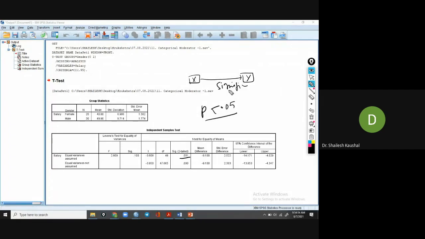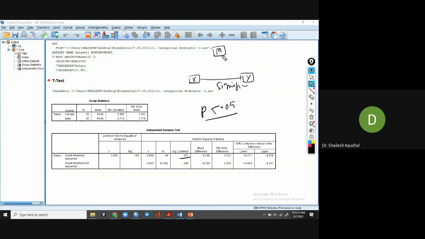Now the question is, when we include this moderator variable, does it influence the strength of the two variables or not? So there may be two possibilities. If the interaction effect is significant, then we can say this moderator variable is working and changing the strength of the two variables.